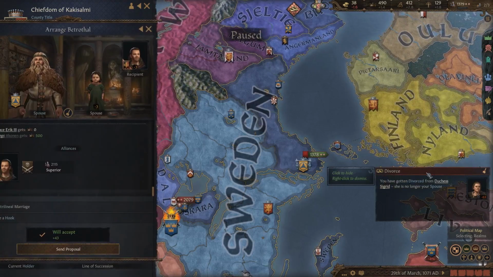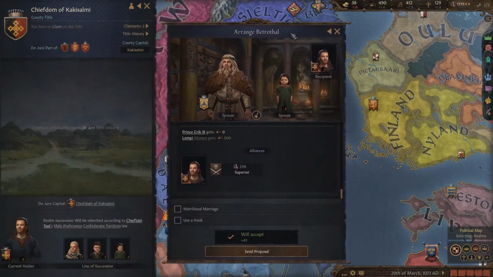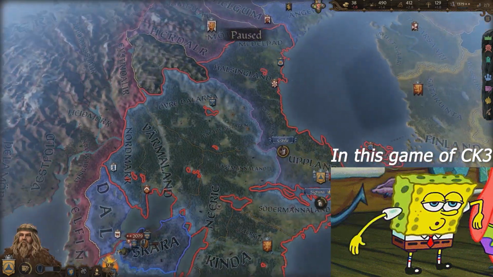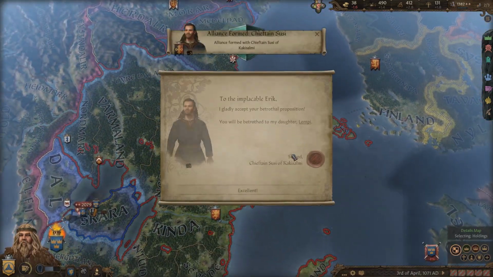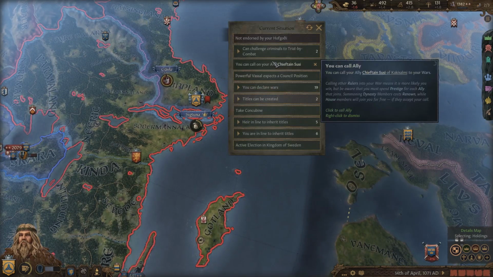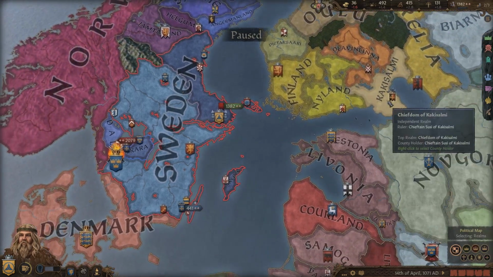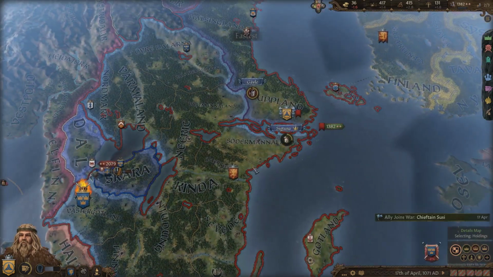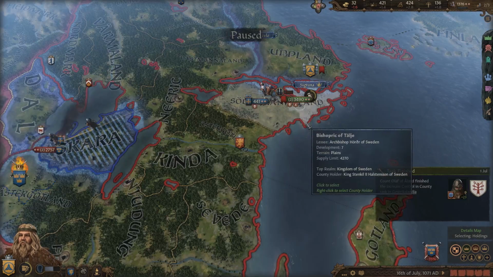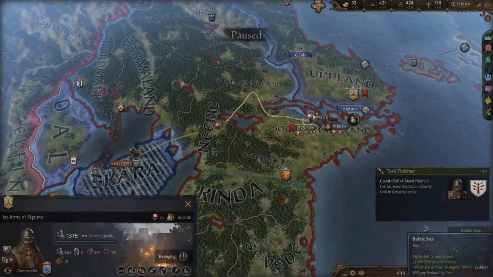So what I had to do here was divorce my wife, because I don't think I would be able to win this war without an alliance here. So I'm actually going to get married to a little child so that I can get an ally. And with this ally, I can call them to the war, and hopefully they'll be able to bring their 2,000 men over here, and they should be able to help me win this war against my liege. Yeah, and you can see they did bring their army over here.